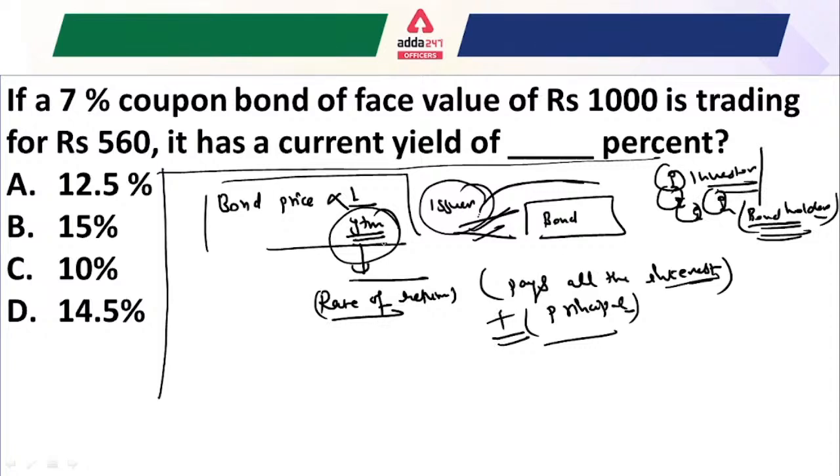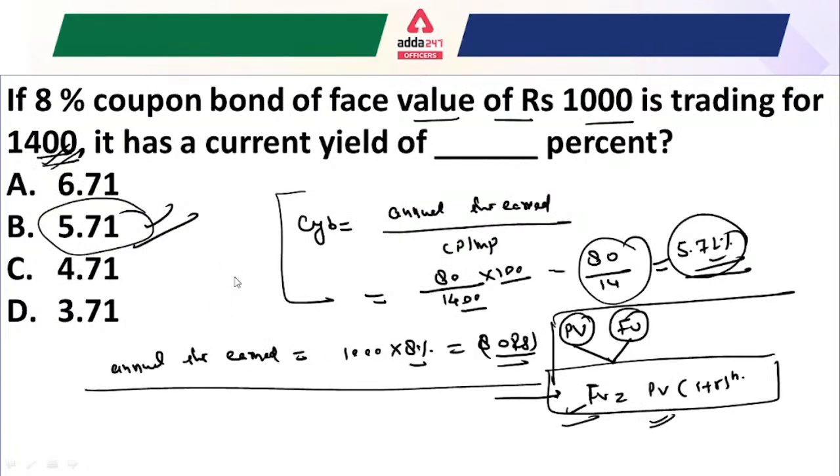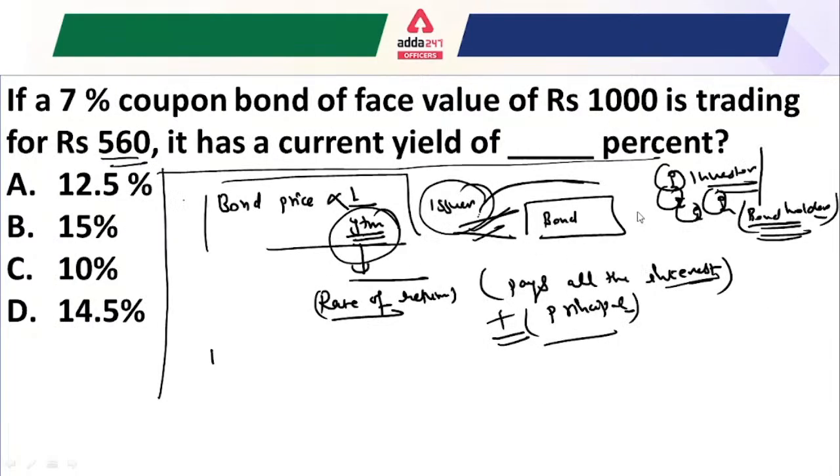Yield to maturity will always be inversely proportional to the bond price. Whenever the bond price is higher, like in the example we understood in the previous slide, where it is trading for 1400 rupees, we can see that the current yield of the bond is lower. For the 7% coupon bond of the face value, the answer of this question is 12.5%, right?